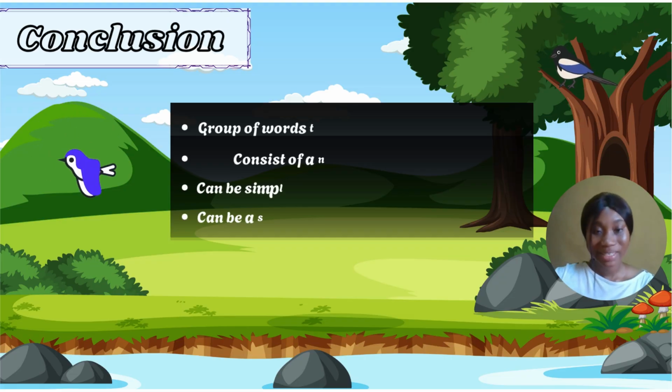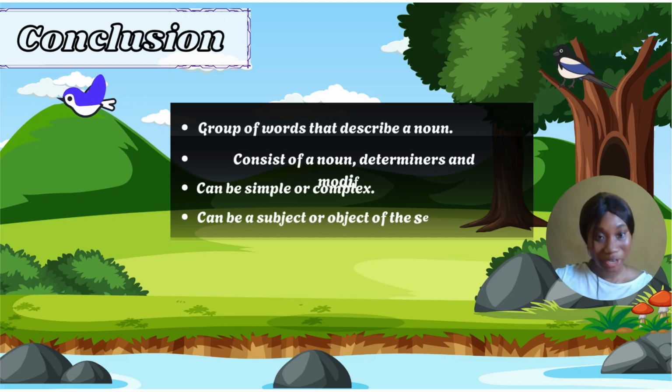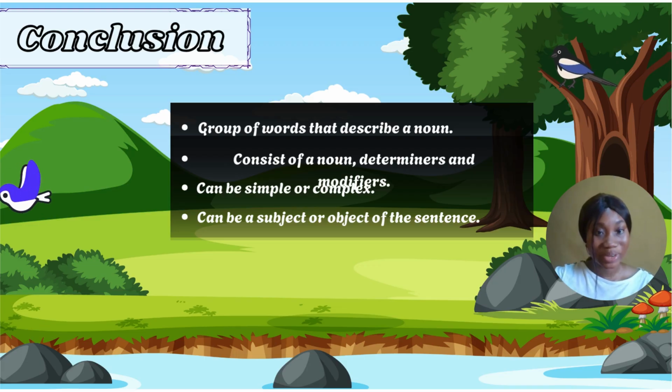So we are wrapping up this lesson on noun phrase, but let's quickly do a short recap of everything we've learned so far. So we reminded ourselves what a noun is, that a noun is the name of a person, animal, place, or thing. And we also learned about noun phrases, that noun phrases are simply groups of words that we use to describe a person, an animal, a place, or a thing. And we looked at some other examples, and we said that a noun phrase has a determiner, a noun phrase has the noun, that's what exactly you're trying to describe. And then a noun phrase has modifiers. These are the words that you use to describe the person, animal, place, or thing.